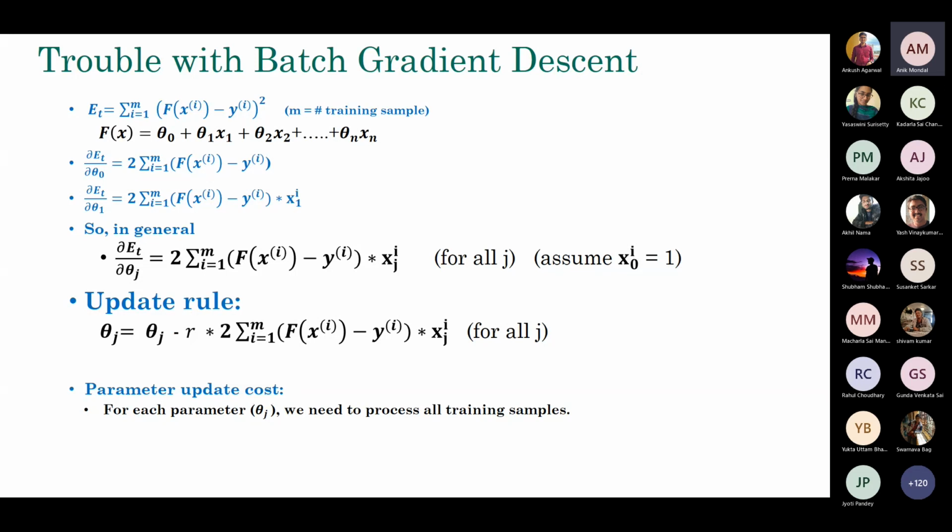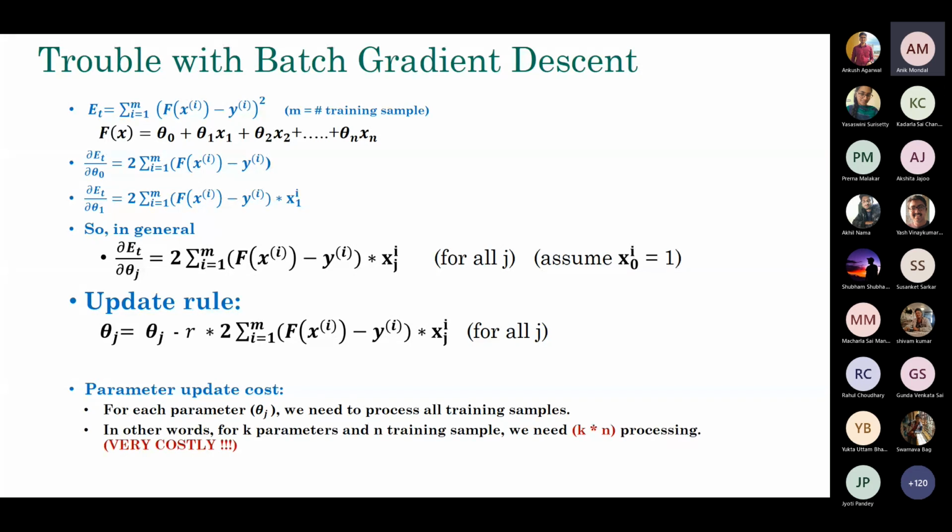In today's applications there are typically billions and millions of training samples, and every example has thousands and thousands of parameters, or features. So you can easily imagine what the cost of computation is for a single update. It's very, very expensive.